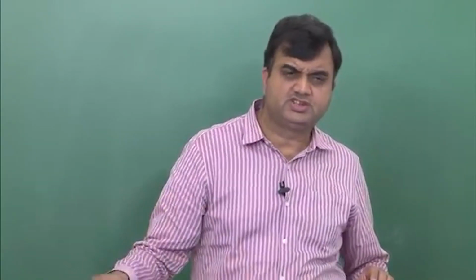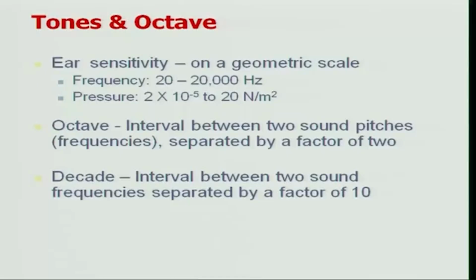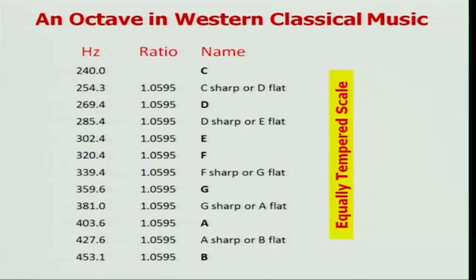In most of the engineering literature, octaves are more popular compared to decades. But regardless, when we plot the frequencies on a logarithmic scale, either we plot octaves on the x-axis or we plot decades on the x-axis. The only difference between these two is the ratio of the two frequencies, the upper and lower limits of the band. So that is what a tone is, and that's what an octave is.